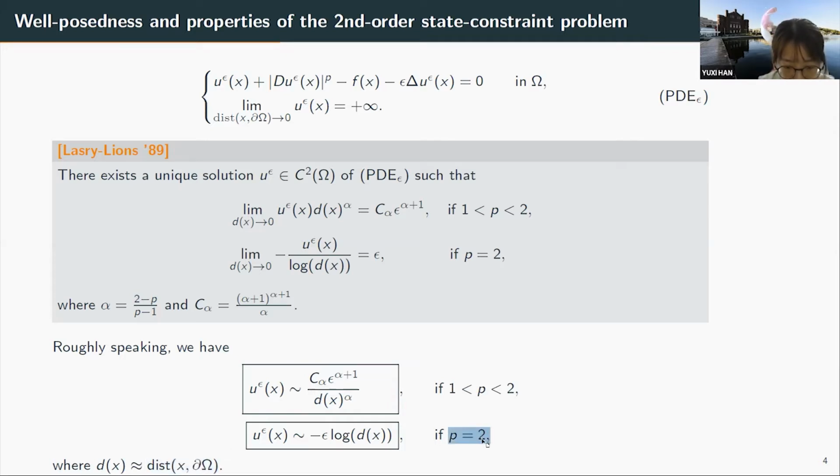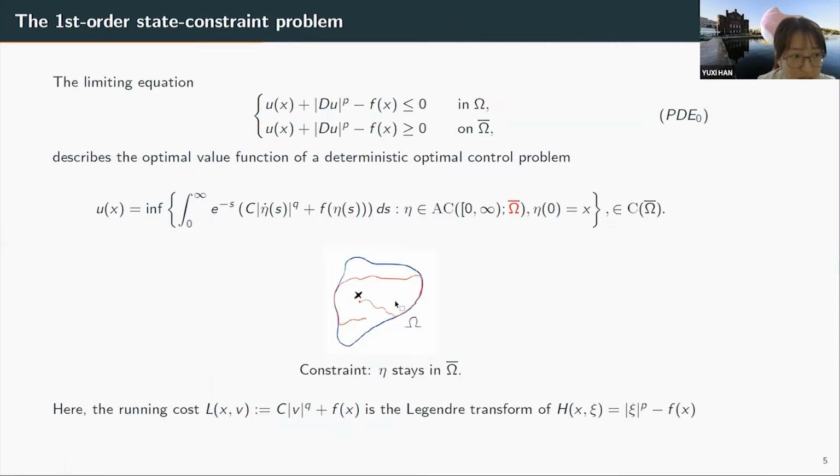And for the case where P is equal to 2, the blowing up rate is like minus epsilon times natural log of our distance function. So this is the basic properties of our second order equation. In the limit, we have our first order equation.